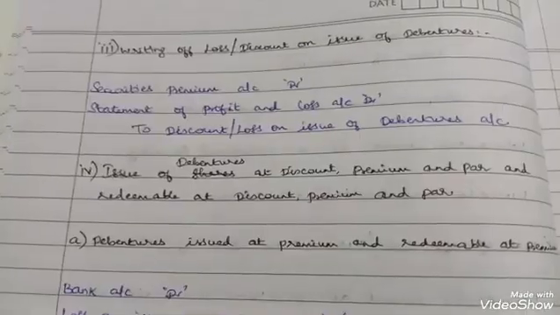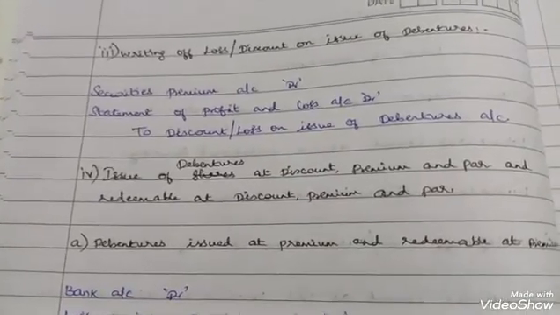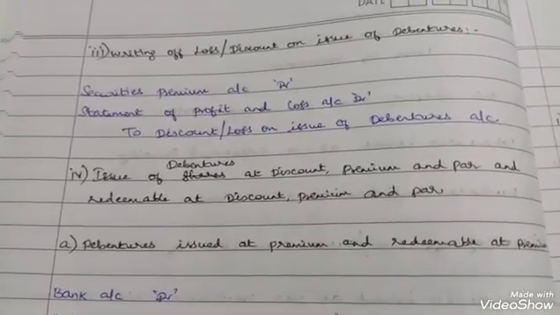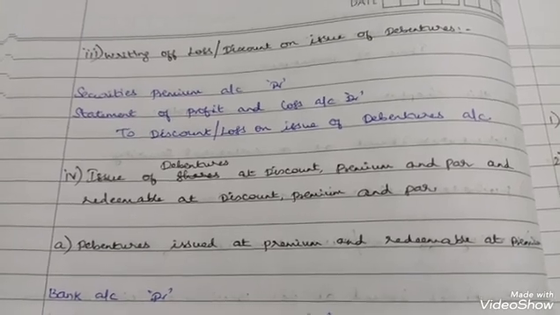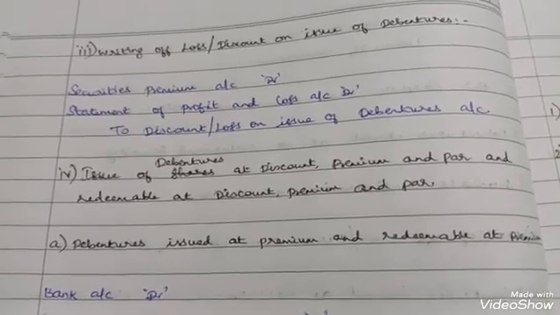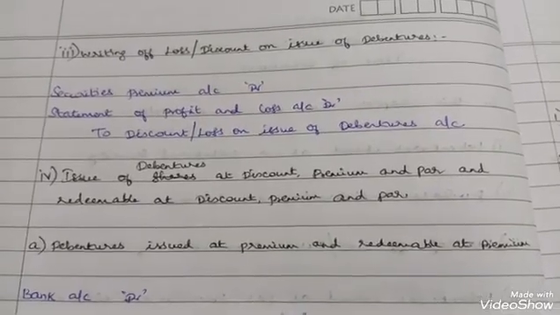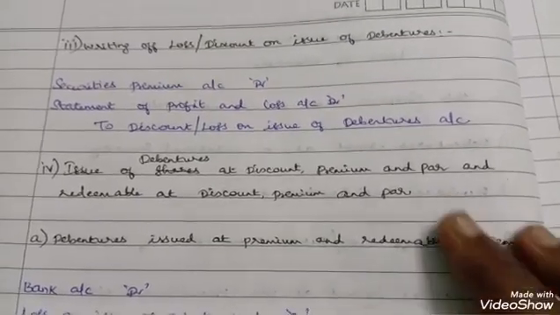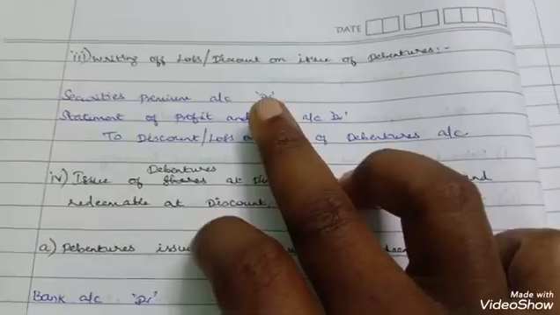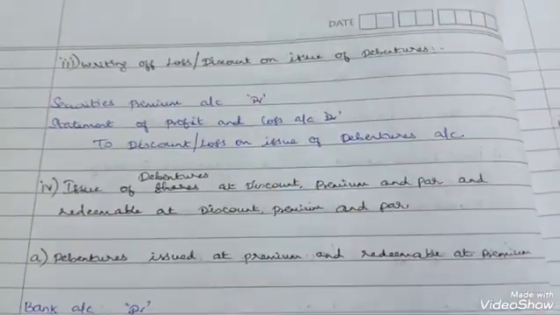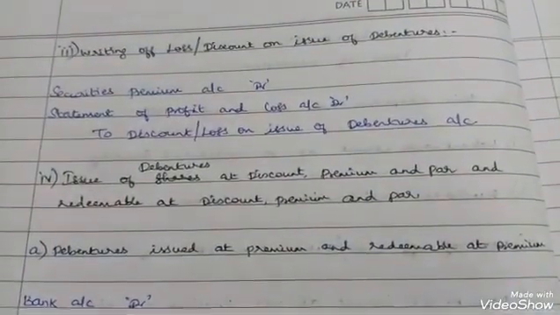The next important concept is writing off loss or discount on issue of debentures. Whenever you are writing off loss or discount on issue of debentures, you have to note that first you have to write off the loss using the securities premium account only.